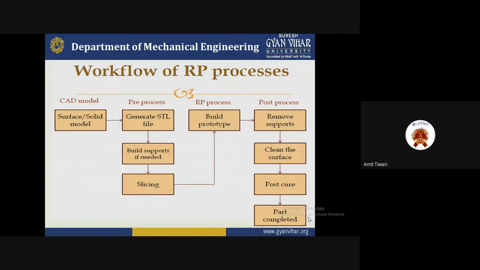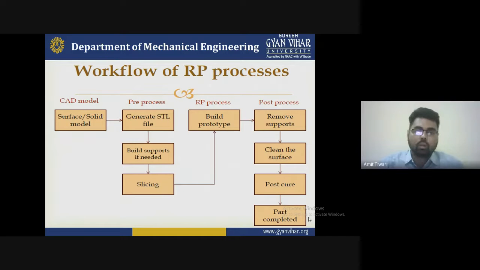So how can we start the work? First, we start by designing the CAD model. A surface model or solid model we have to create first of all in the CAD design software. After creating a surface or solid model in the CAD software, we will transfer it to pre-processing for generating the STL file.